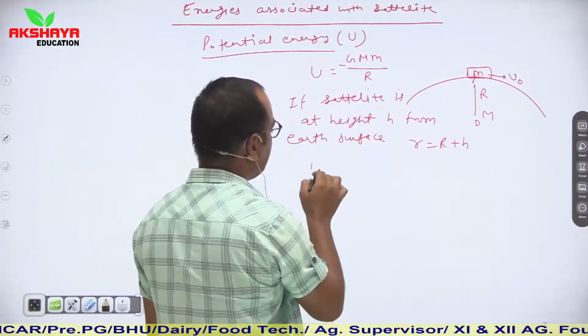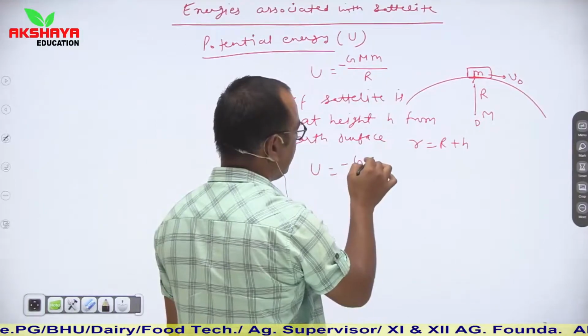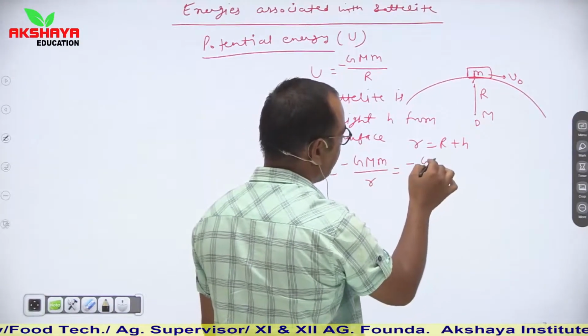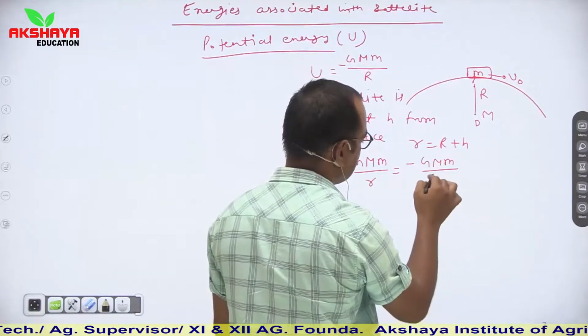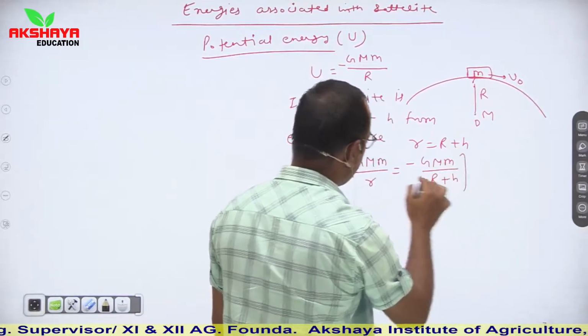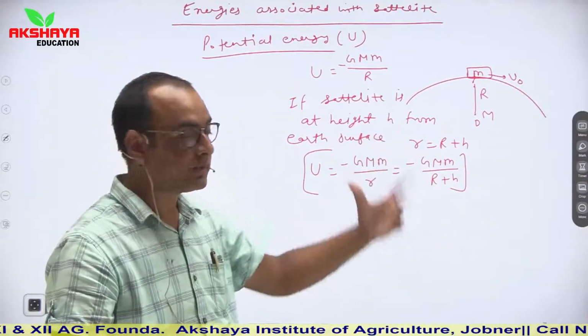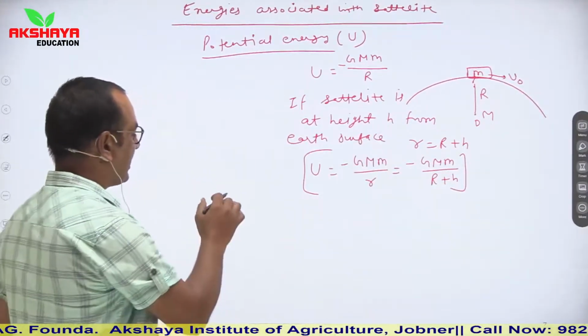Clear? So we can say that U is equal to minus GMm upon small r, or you can say minus GMm upon R plus h. This is the particular condition when the satellite is situated at h height from the earth surface. Now similarly, kinetic energy.